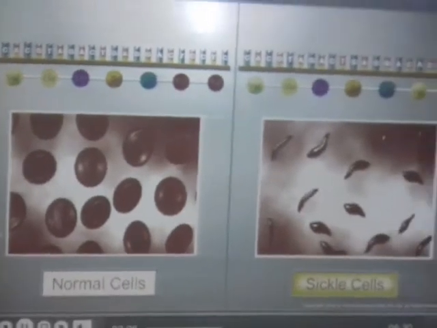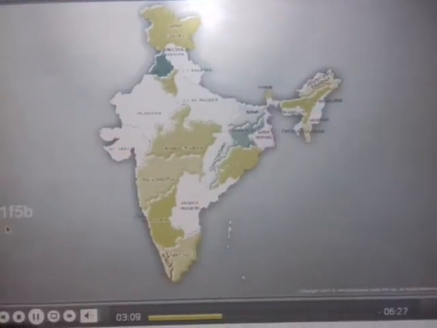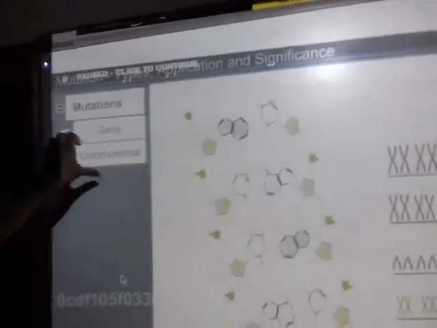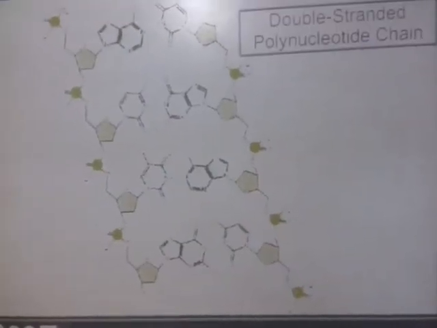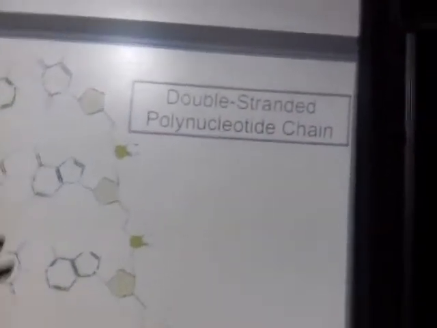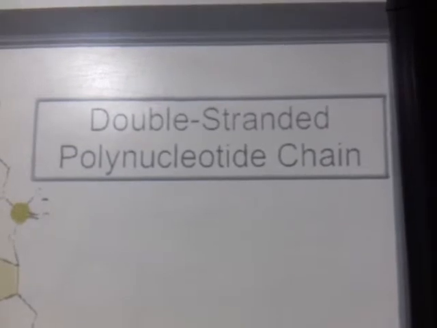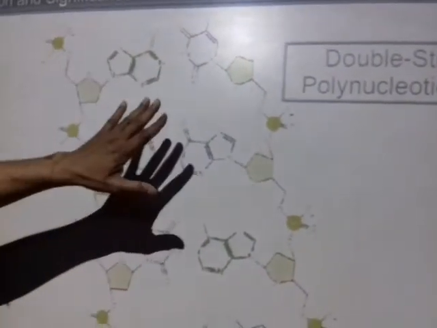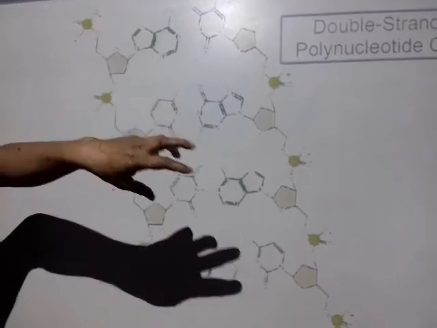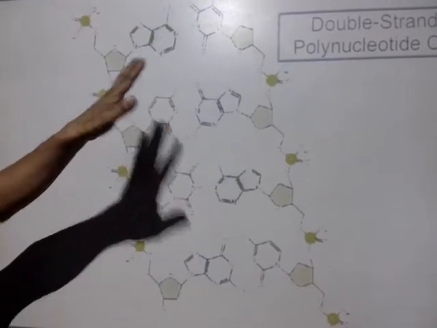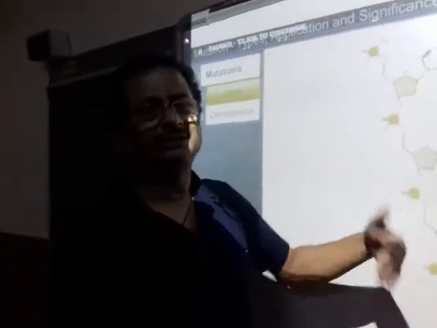Now here you can see there is another type of mutation, what we call gene mutation and chromosomal mutation. So this is the gene mutation. In gene mutation, as I told you, a wrong sequence of the base pair can take place by deletion or insertion, or even by replacement. Also wrong replacement, say a purine is replaced by a wrong purine, or a purine is replaced by a pyrimidine. So we are going to study more details about the other types of mutation in the next class.